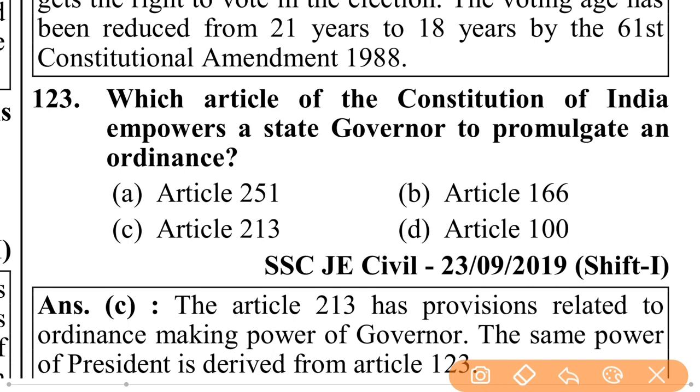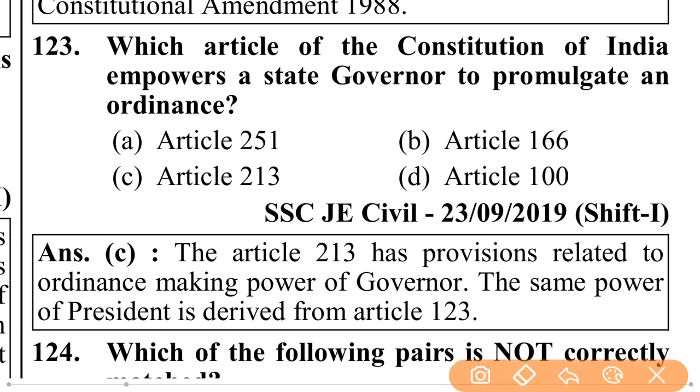Which article of the Constitution of India empowers a state governor to promulgate an ordinance? Article 213. Article 213 has provisions related to the ordinance making power of the governor. The same power of the President is derived from Article 123. 213, 123. The numbers are similar, but the structure is different. There is 213, there is 123.